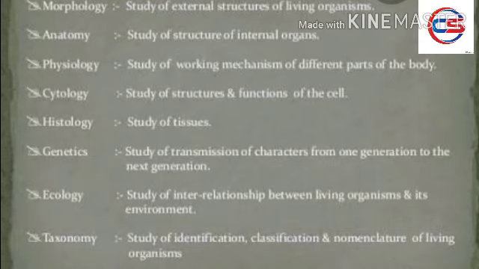Branches of zoology. First we will discuss morphology. What is morphology? The branch of biology which deals with the study of external features of living organisms is called morphology. Then anatomy. The branch which deals with the study of internal structure of the body is called anatomy, through which we will know about the internal structure of body parts. The internal structure of human body parts is called anatomy.